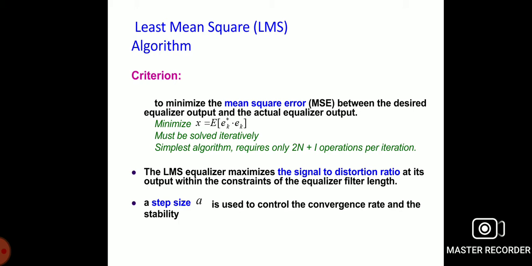It must be solved iteratively; the simplest algorithm requires only 2N plus 1 operations per iteration. The LMS equalization maximizes the signal to distortion ratio at the output within the constraint of the equalizer filter length. A step size alpha is used to control the convergence rate and the stability.